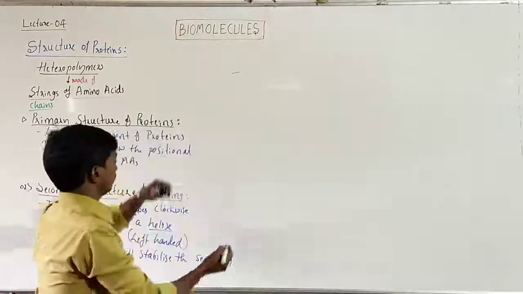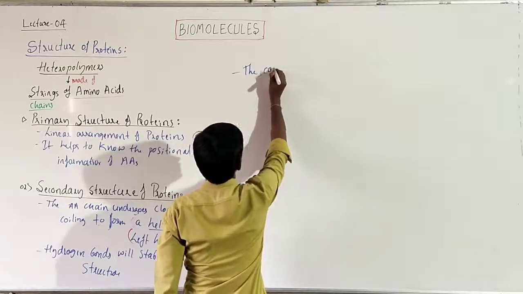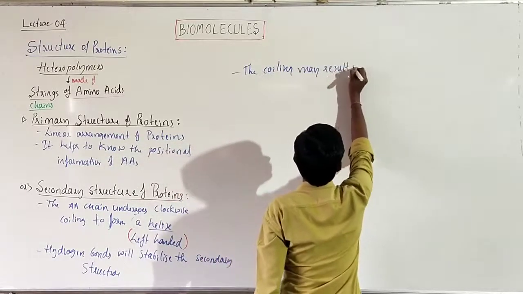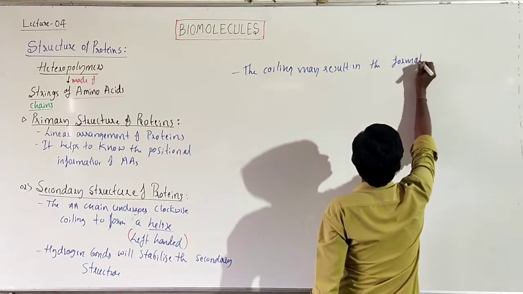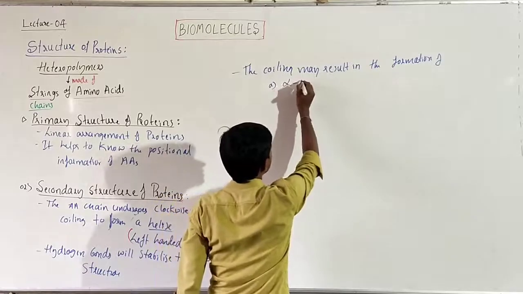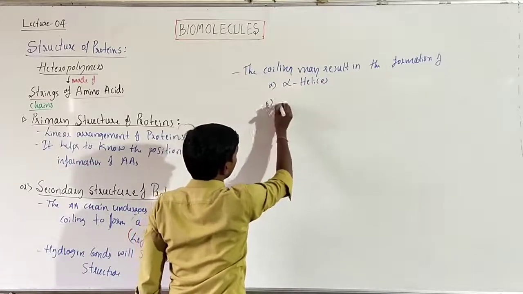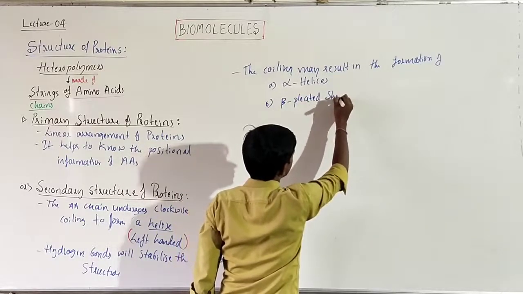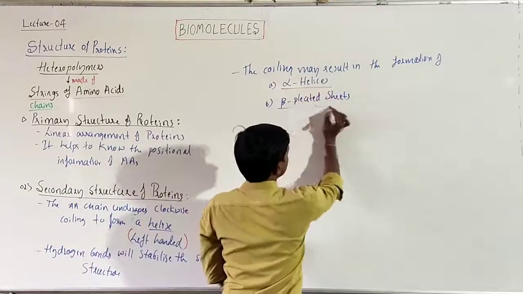The coiling may result in the formation of alpha helices or beta pleated sheets. Either it may form helix or sheets.